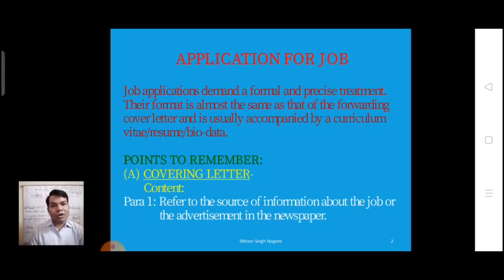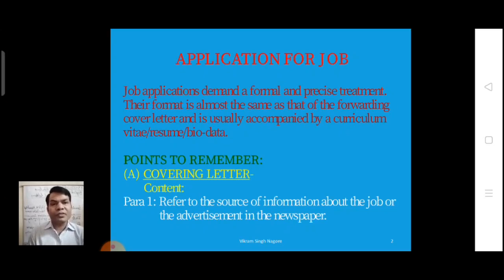A job letter has two parts: one is the covering letter and the second is the biodata. Here I would recommend you include one more thing: we must give the declaration at the end of the job letter.